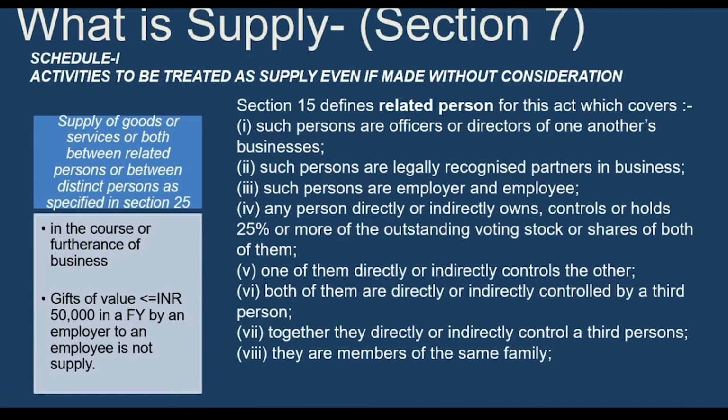And one more is the sole agent or distributor. So if a company is selling its product through a sole distributor or sole agent, it means that distributor or agent will not supply any other products apart from that company's products. So that will be treated as a related party. So, any supply between these related persons without consideration will be treated as a supply, and is taxable. But an important condition again over here is that it should be in the course or furtherance of business. It means if a husband gives a gift to his wife, that will not be treated as a supply.